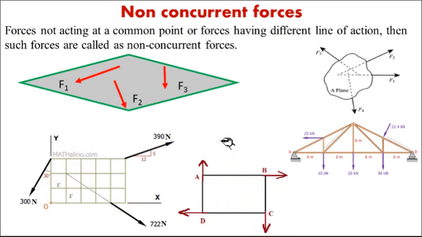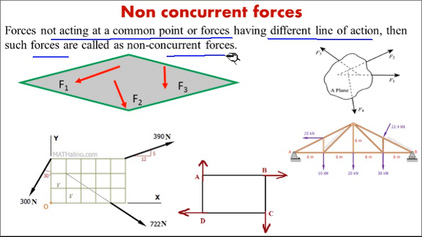Now see the second type, non-concurrent. Opposite to concurrent. In concurrent, what was it? The line of action is meeting at a point. Now it is exactly opposite to that. Forces not acting through a common point, or forces having different lines of action, such forces are called non-concurrent.